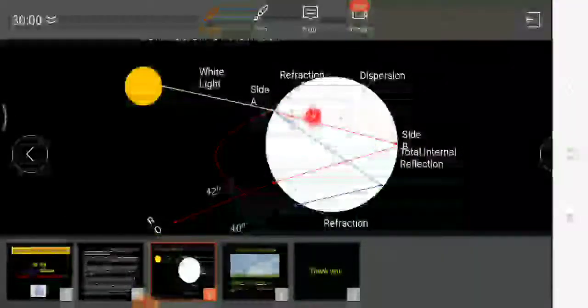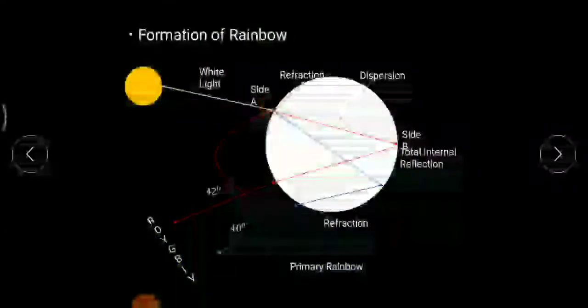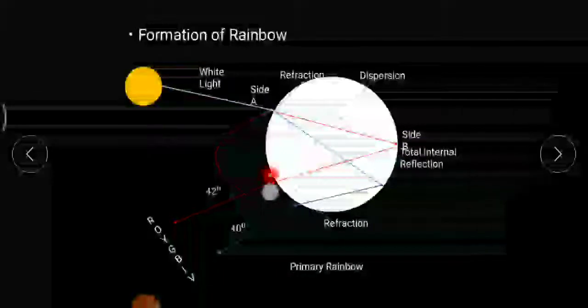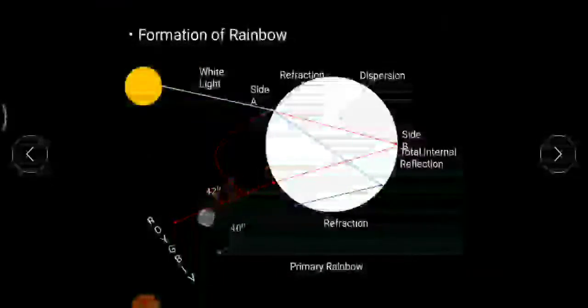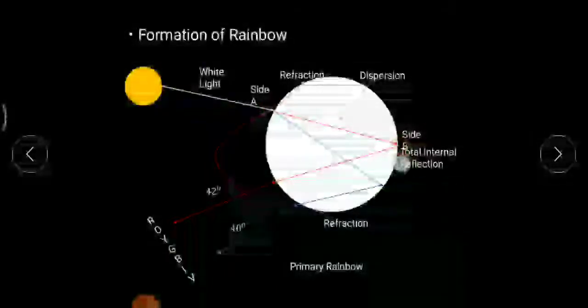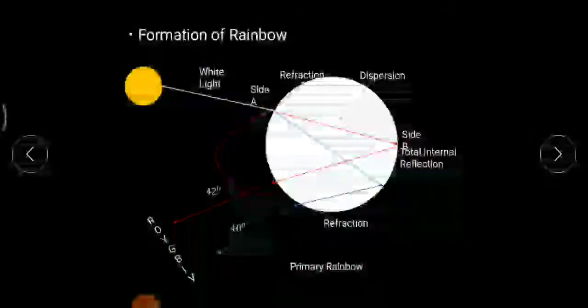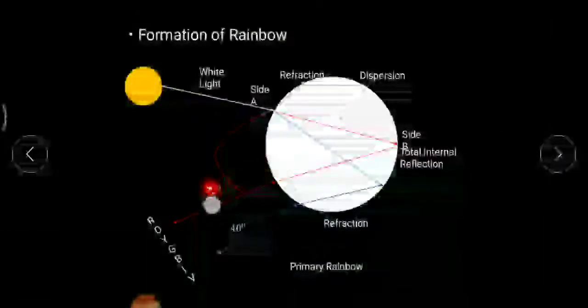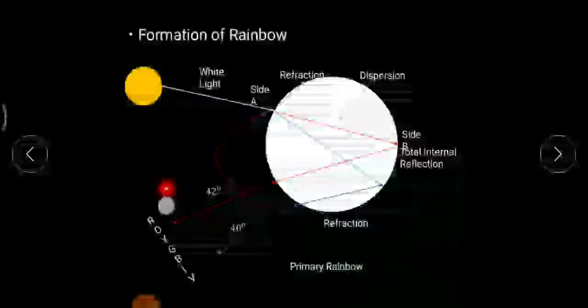So red light, here refraction, red light would be traveling over here to side B, and here reflection would be taking place. Now at side B it would be refraction. So which means here refraction, reflection and again refraction. It is traveling away from the normal. It is traveling into another medium, that is air.